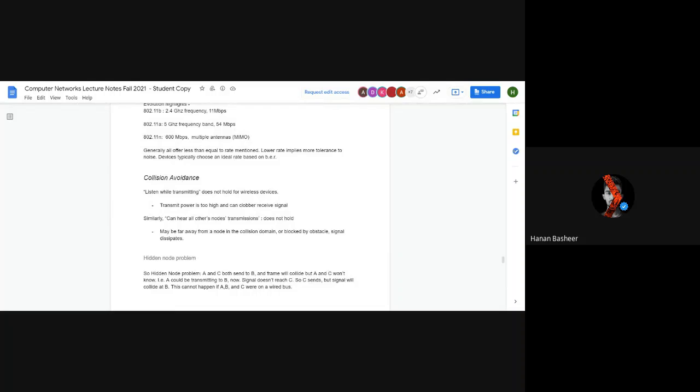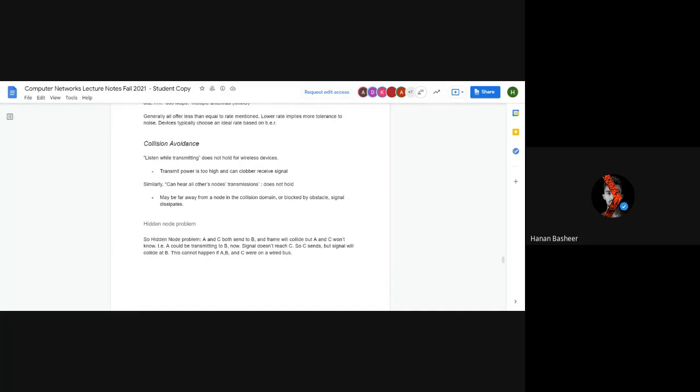The collision avoidance we just discussed: listening while transmitting does not hold for wireless devices because the transmission power is too high. If you do a transmission and then there is a collision, this is a very large wastage of resources which we cannot afford. Collision detection also cannot be done because other nodes can be very far from the node in the collision domain, blocked by an obstacle, or the signal dissipates, so they don't know if there is a collision occurring because of these interferences.